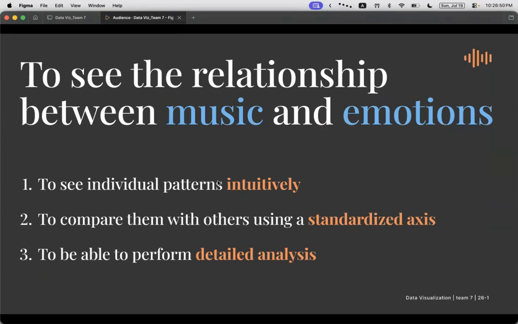All 3 visualizations provide meaningful insight in their own ways. However, our main goal was to see the relationship between music and emotion, which requires 3 conditions to be met at the same time. First, we need to see individual patterns intuitively. Second, we need to be able to compare them with others using the standardized axis. And third, we need to be able to perform detailed analysis. The previous visualizations each had some drawbacks, making it hard to satisfy all 3 requirements at once.